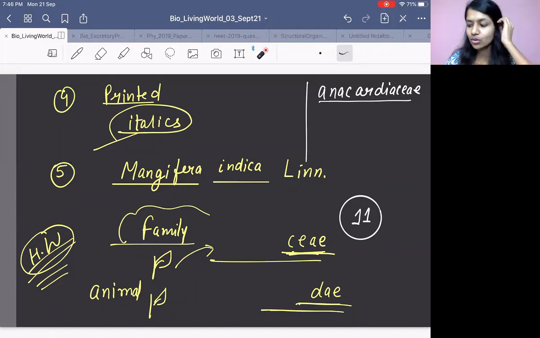Will the one written straight be correct? Because you have typed it and then printed it out, here also you need to represent the Latin origin. So when you type something to take a print, it should be written in italics.